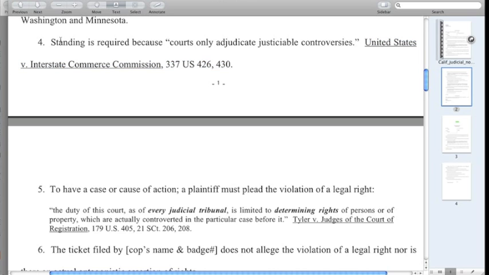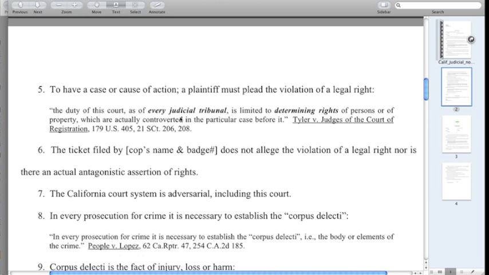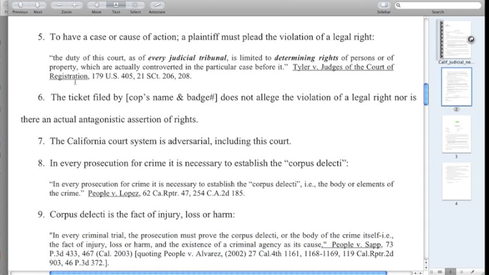It's very easy. He's denying that this is true. Just outright denying it. Of course, he doesn't give any specific grounds because it's true. So he's ignoring the written law. They don't care. Here, we've got to have a case of controversy, or a case or cause of action.